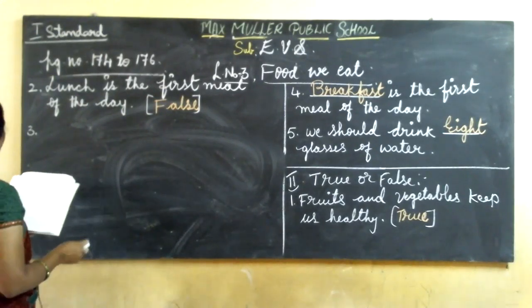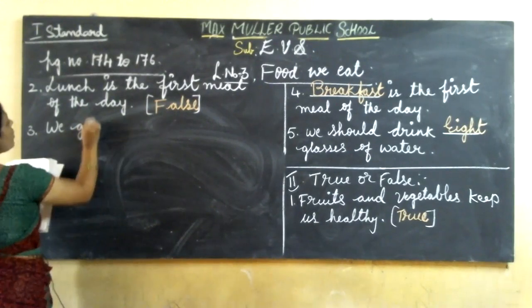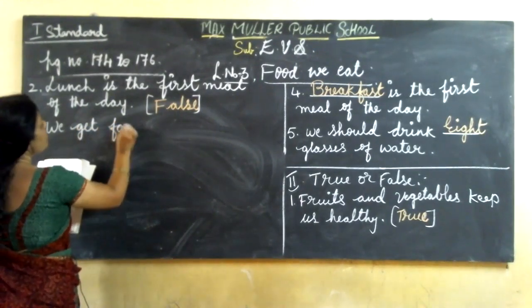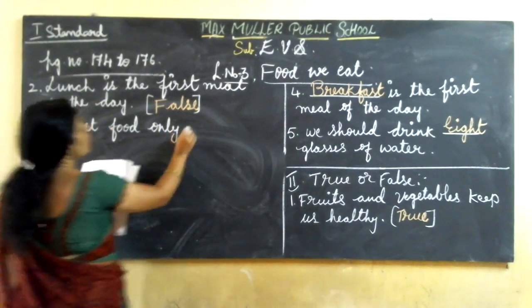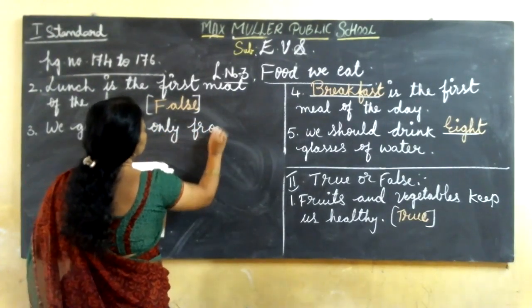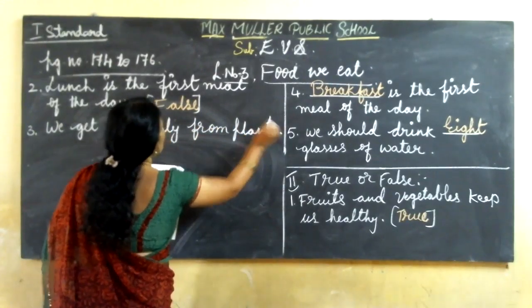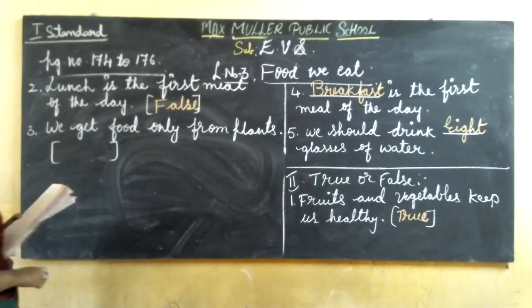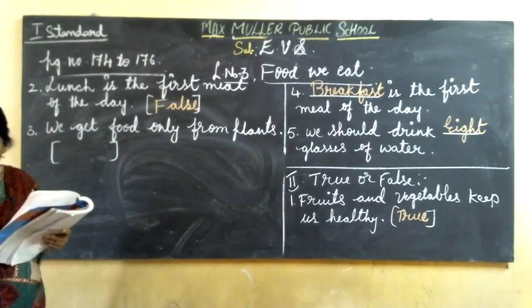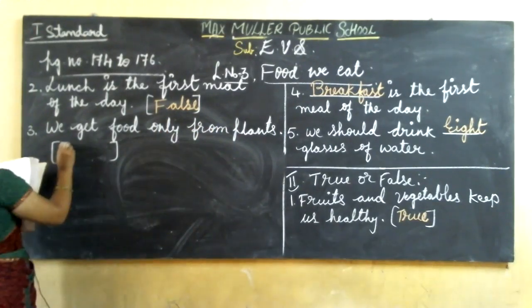We get food only from plants. Whether this statement is true or false? Yes, it is also a false statement. Why?